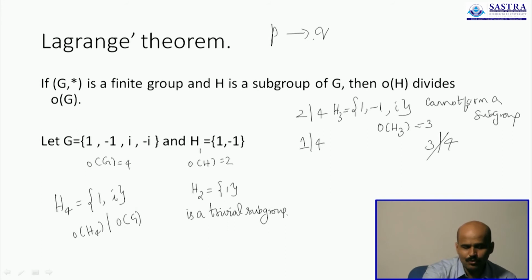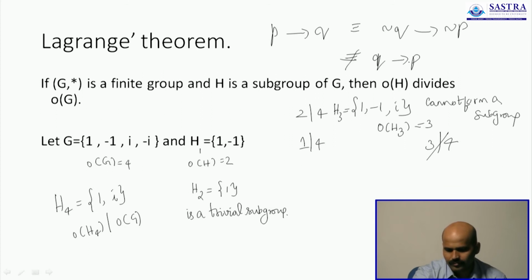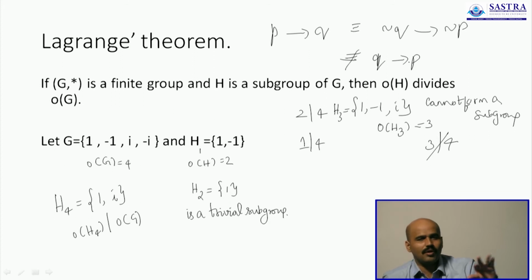I have only P to Q. P to Q is equivalent only to its contrapositive. It's not equivalent to Q to P. So just because you have defined a subset having only 2 elements, you can't call it a subgroup. That's not how a conditional statement works. Only when H is a subgroup, order of H will divide order of G. So it's only a one-way conditional. You must be certain that H is a subgroup. Only then you will see that order of H will divide order of G.